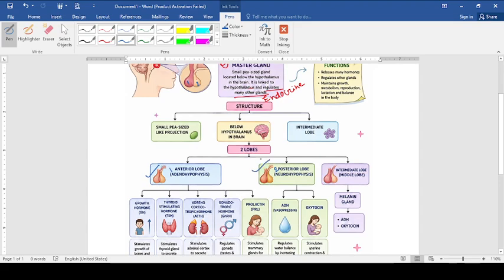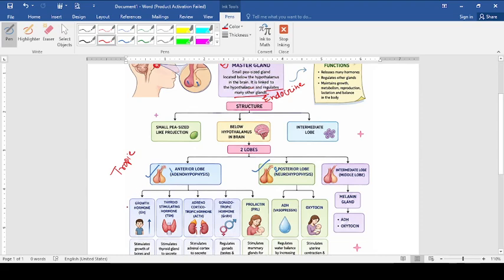Now, from the anterior lobe about 5 to 6 hormones are released, and from the posterior lobe two specific hormones are secreted. The anterior lobe releases one of its own hormones and the rest are regulatory hormones. That's why they are also called tropic hormones. There is a question in the board examination: why are the hormones secreted by the pituitary gland called tropic hormones? Tropic hormones are hormones which regulate other endocrine glands. That will be clear to you soon after the discussion.